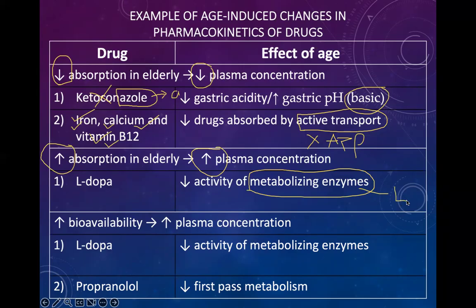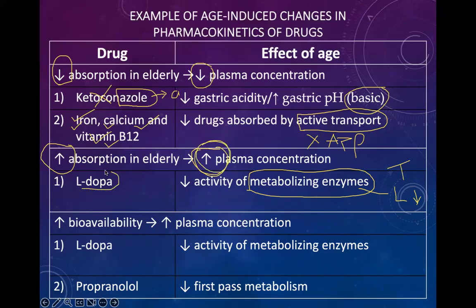If the number of labor is decreased, the drug is not getting metabolized. Remember, no metabolism, no excretion. No excretion, where is the drug? The drug is in the body. And what is the effect? With repeated administration of the dose, the drug builds up in the body, and that results in toxicity due to increased plasma concentration of that drug.